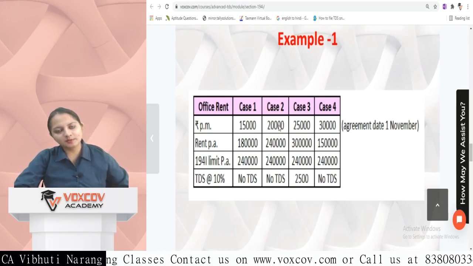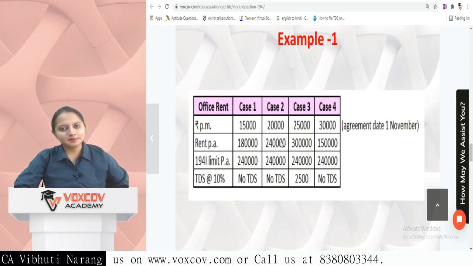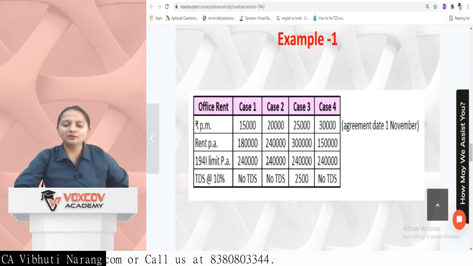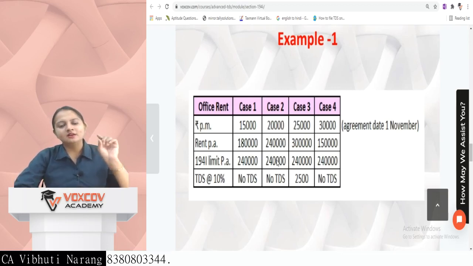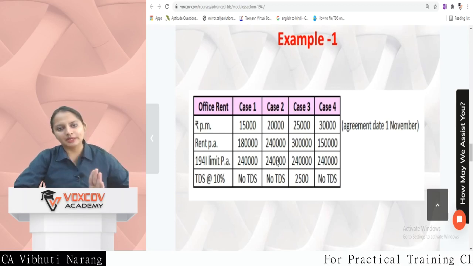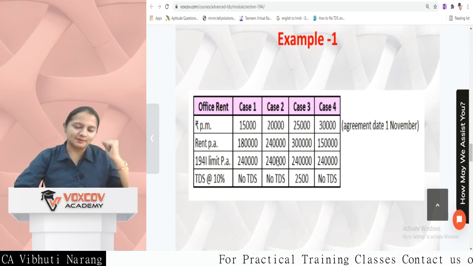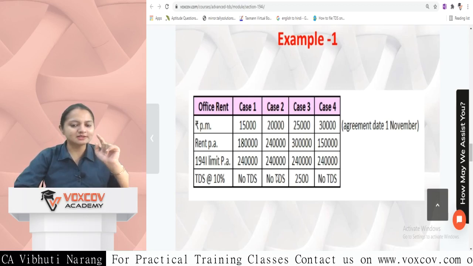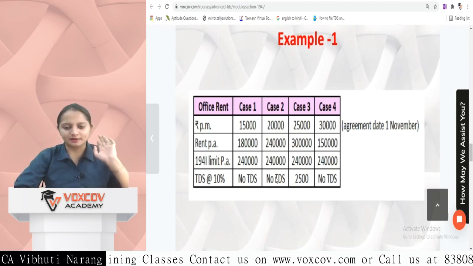Case 2, the per month rent is 20,000. Per annum is 2,40,000. The 194I limit is 240. On the exact matching of the limit, the TDS is not deducted. If 1 rupee above, meaning 2,40,001 rupees, then TDS is liable to be deducted on the whole amount. In this case, again, TDS is not liable to be deducted.